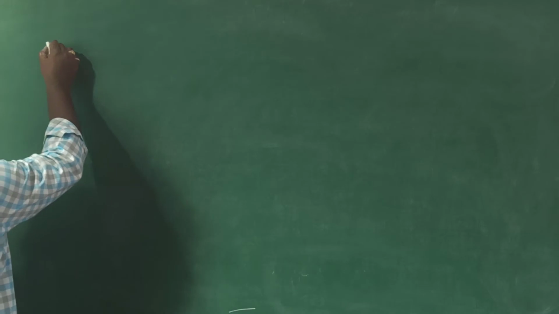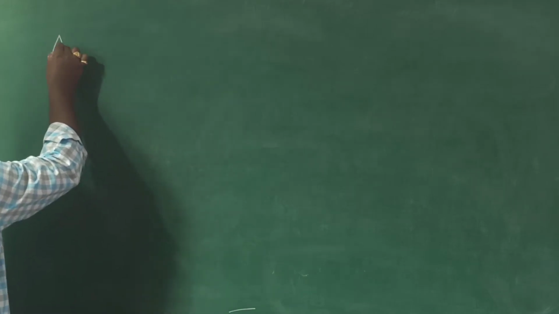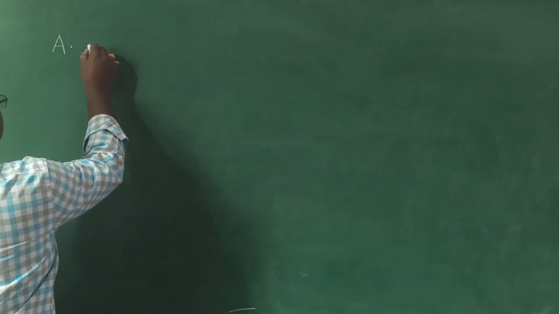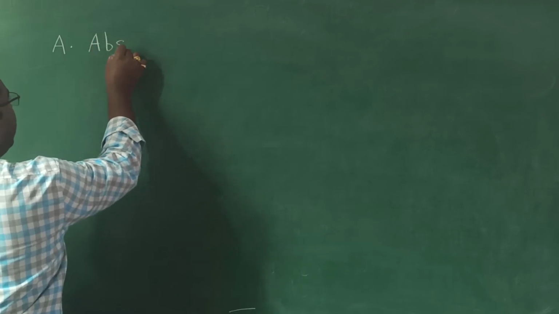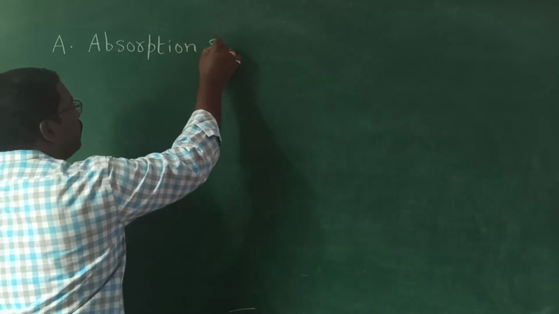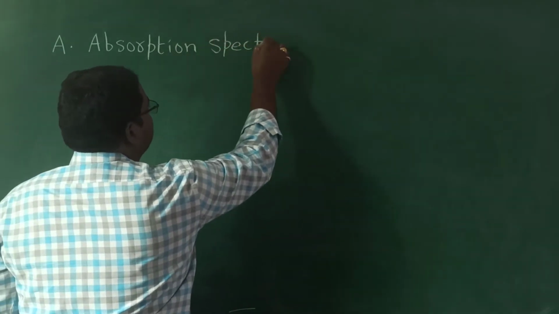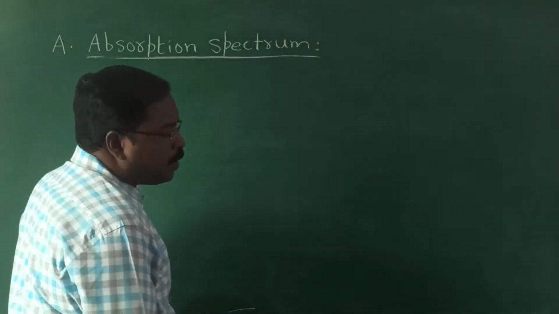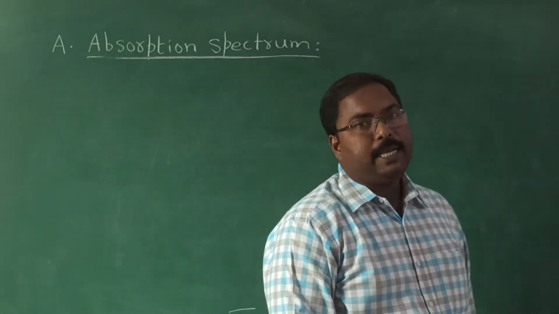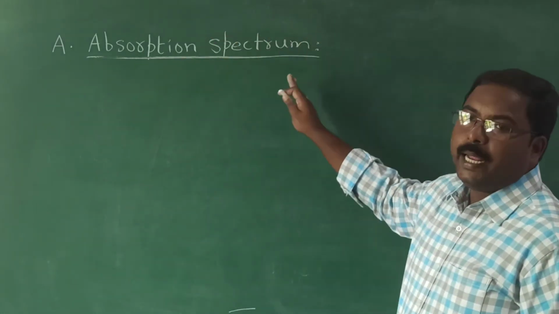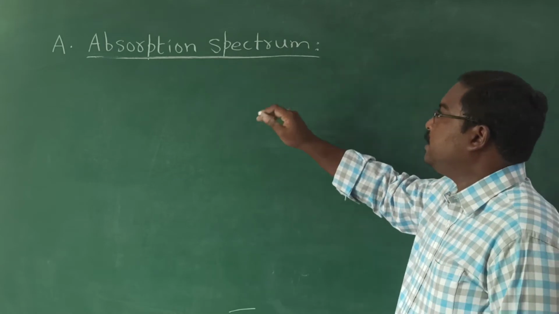Now coming to the different types of discontinuous spectrum, I told you there are 2 types. First, the first type is absorption spectrum. There are 2 types of discontinuous spectrum: one is absorption spectrum and the other one is emission spectrum. First I will give the definition for absorption spectrum, then we will discuss what it is.